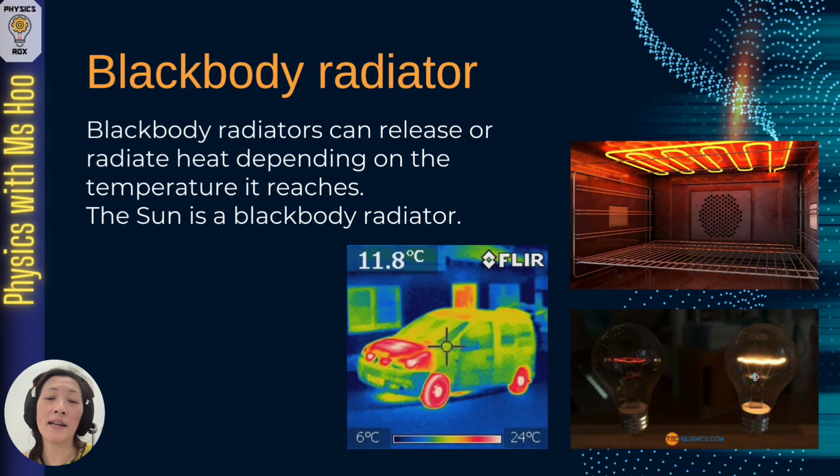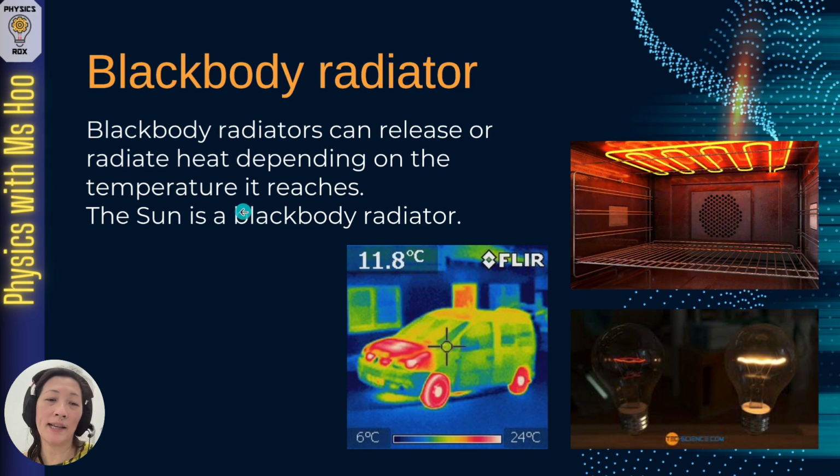It is by understanding blackbody radiators that infrared cameras were created. So when we point an infrared camera to an object that is radiating heat, the colors that you see on the infrared image shows us the different temperatures at which that object is at. So for example, you can see that blue color is cold at about 6 degrees Celsius, and at different temperatures, the colors are different. In this infrared image of a car, red color is the warmest at 24 degrees Celsius. This 11.8 degrees Celsius refers to the temperature where the pointer is pointing at the cursor.